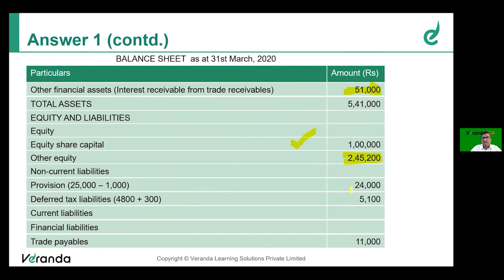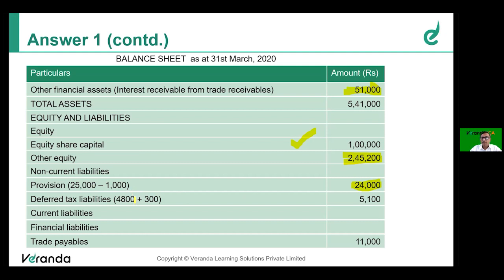Provision has become 24. Why not 25? 25,000 was the original provision, but that included the gain of 1,000 rupees on remeasurement of the net defined benefit plan, is it not? So you have to reduce the provision by 1,000 and show it as other comprehensive income. So that is why it is 24,000: 25 minus 1.